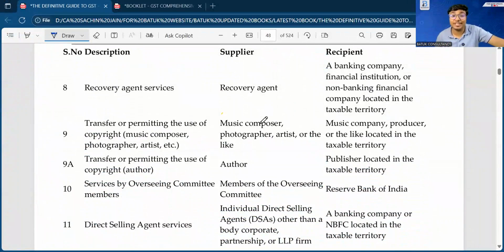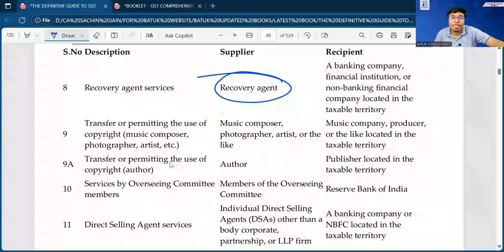Sir, recovery agent, Vasuli Bhai. As the bank is providing multiple types of loans and financial facilities, there may be chances of certain defaults. In that case, that bank and NBFC is going to appoint multiple recovery agents, and that agent is going to provide the services for the recovery of the amount to the banking company and non-banking financial companies.